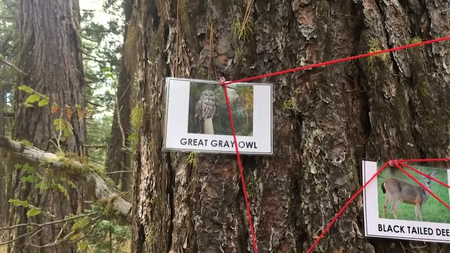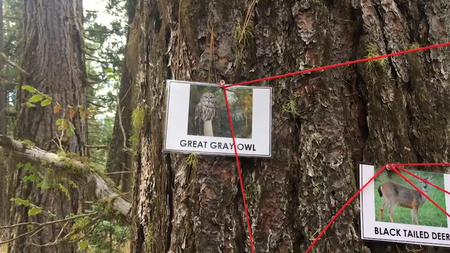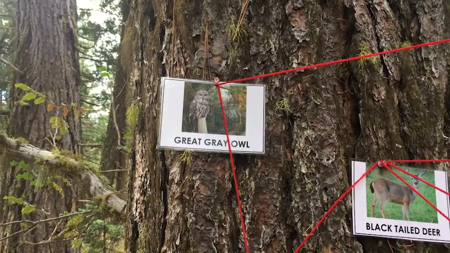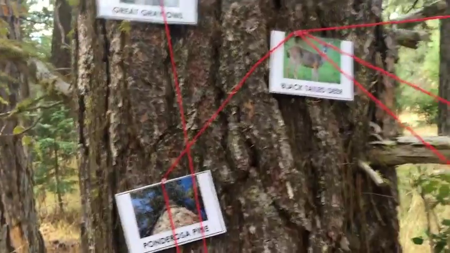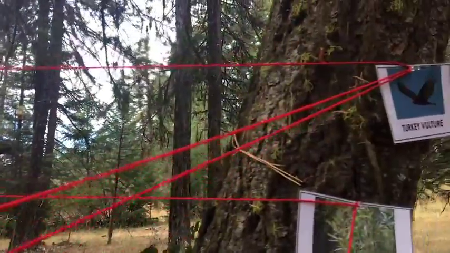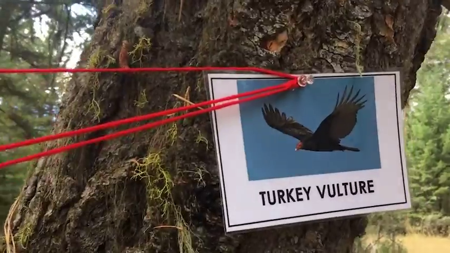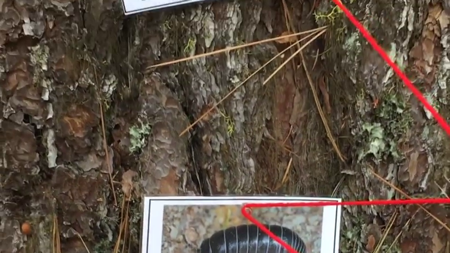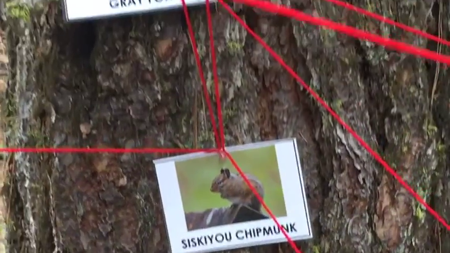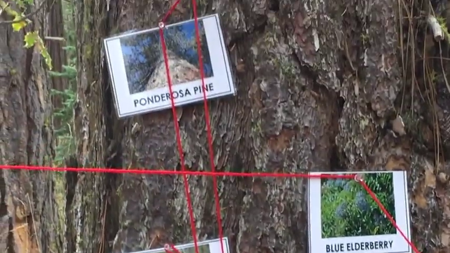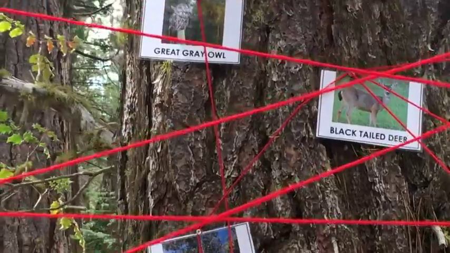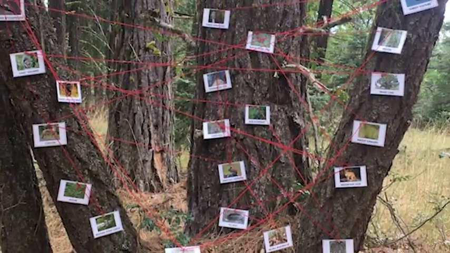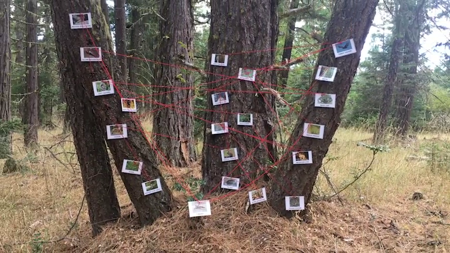What happens if the great gray owl dies? Decomposers, like the turkey vulture, will then consume the great gray owl. Take a look at the food web as a whole. All the organisms within an ecosystem are interdependent on one another. The ecosystem relies on all individual species to function. Now, consider how these organisms are connected.